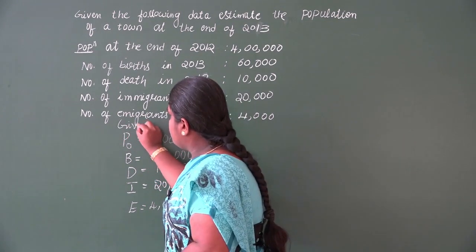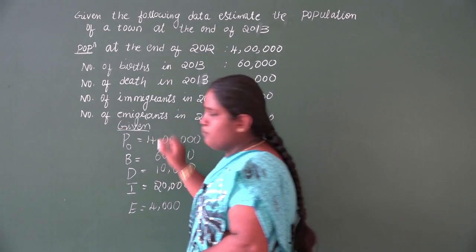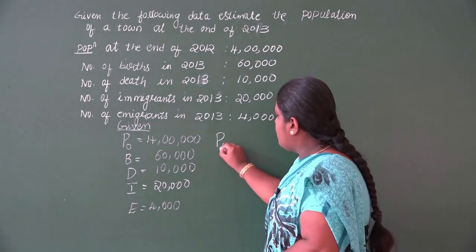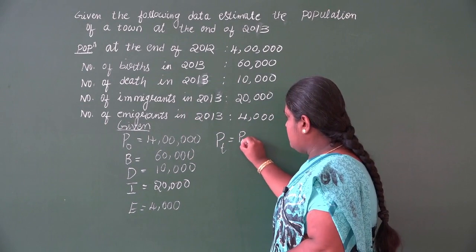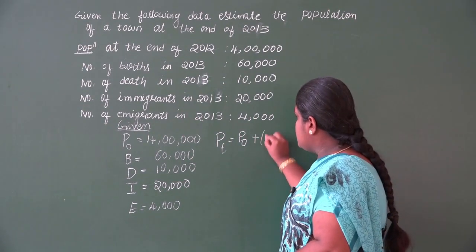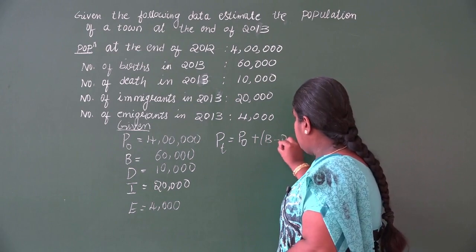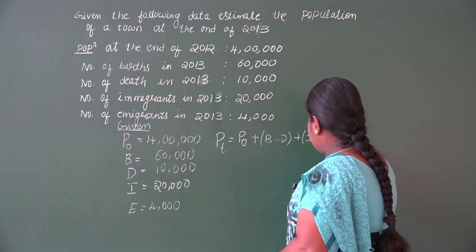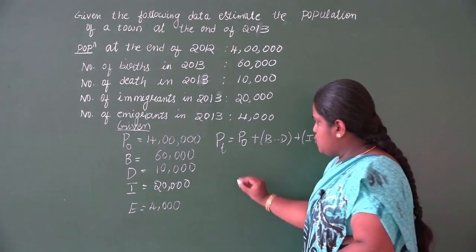So first you have to write it in the symbolic form. Then we'll substitute in the formula and simplify it. So PT is P0 plus B minus D plus I minus E. Now substitute each value.